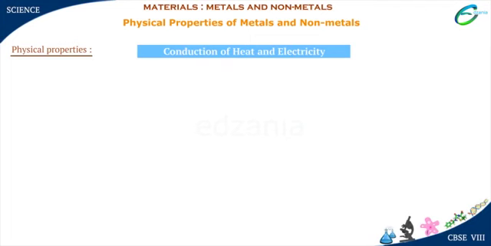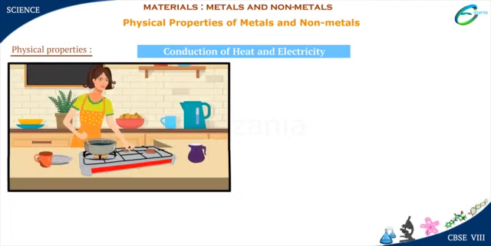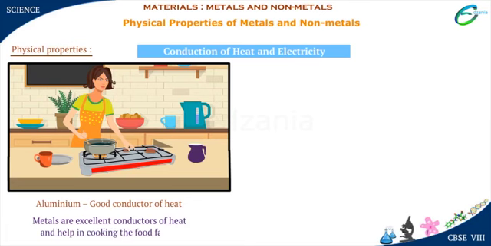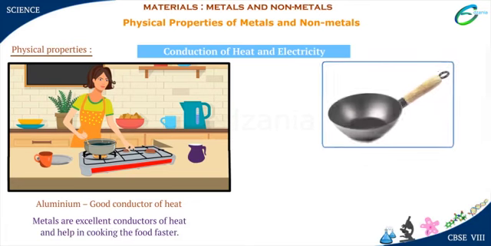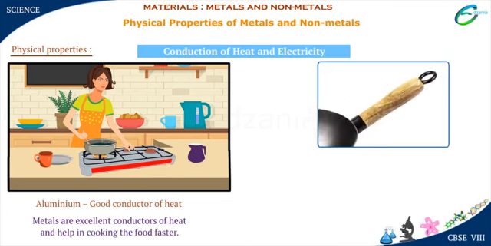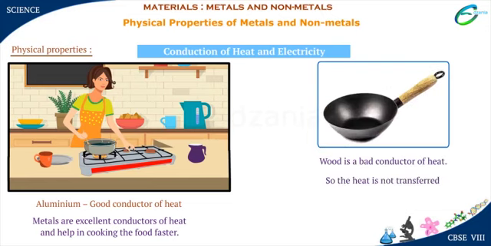Conduction of heat and electricity. The vessels that your mother uses to cook food in the kitchen are made of metals like copper, aluminium, brass, etc. Metals are excellent conductors of heat and help in cooking the food faster. Now look at this tawa. The handle of the tawa has a wooden covering. Wood is a bad conductor of heat. So the heat is not transferred from the metal tawa to the wood.